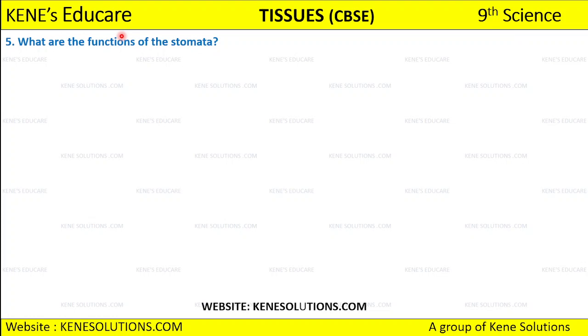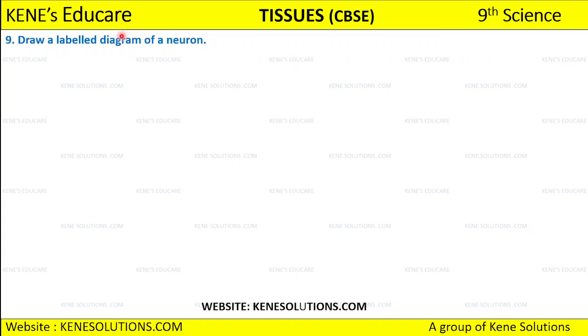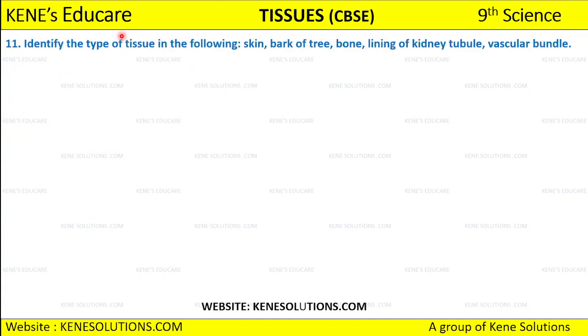Then we will be discussing the functions of the stomata, exactly what the function of stomata in plants is, and then we will diagrammatically show the difference between the three types of muscle fibers that exist. Okay, after that we will be discussing the specific function of the cardiac muscle. Then we will be differentiating between the striated, unstriated, and cardiac muscle on the basis of the structure or the site or location where they are present in the body. Then we are going to draw a well labeled diagram of the neuron and name certain parts.